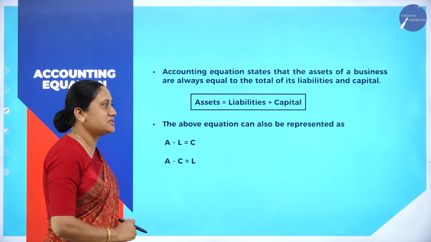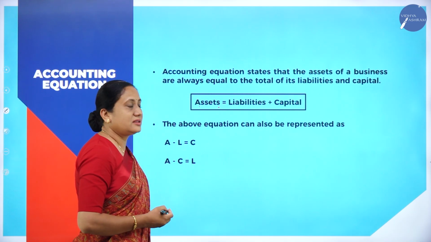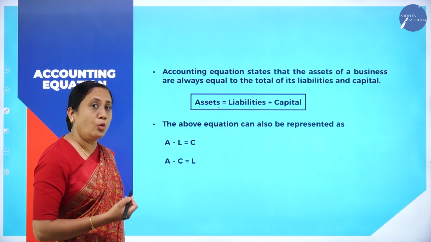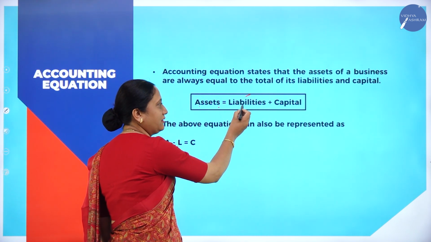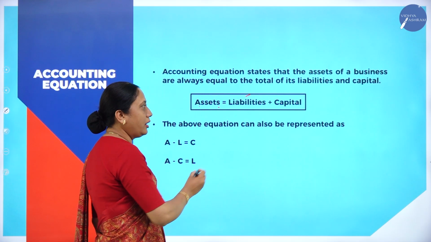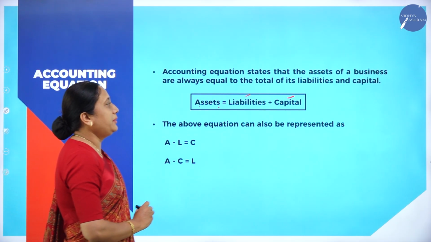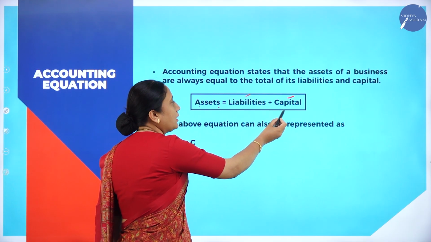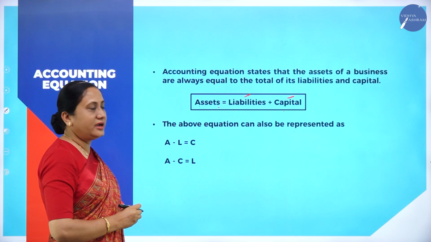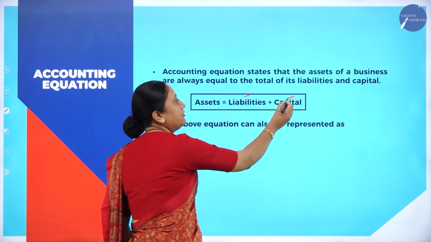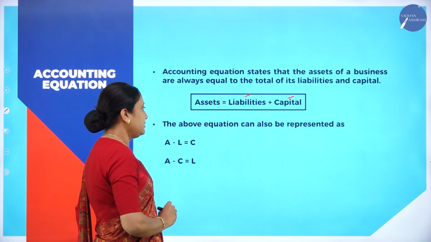It means that in an organization, assets will be there. And how do they own these assets? Either they will borrow money from others and buy the asset, or it will be invested by the owner. One is borrowed from others to buy the asset, or it is invested by the owner itself. That is the meaning of this.